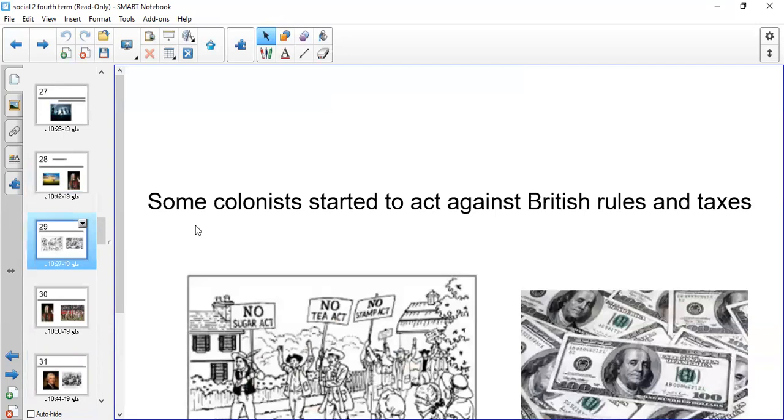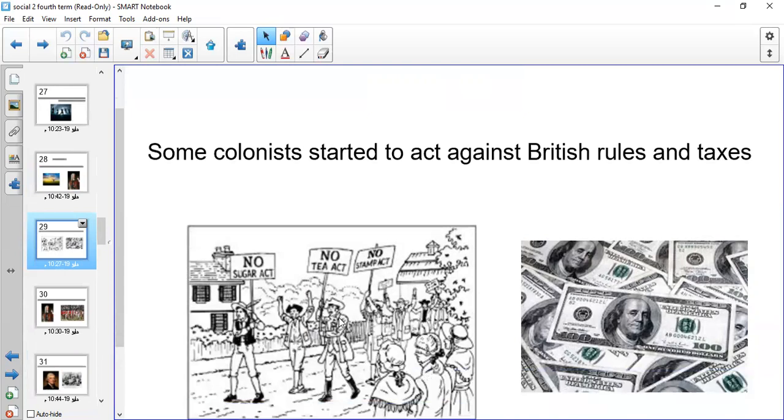So what did they do? The colonists started to act against British rules and taxes. They said no for everything. No Sugar Act, no Tea Act, no Stamp Act. They went down in the street. They were asking for independence.